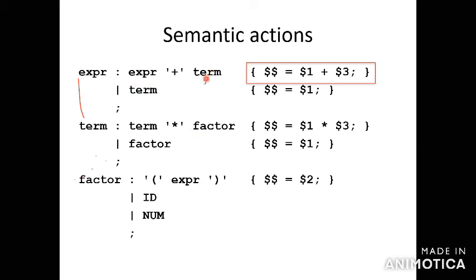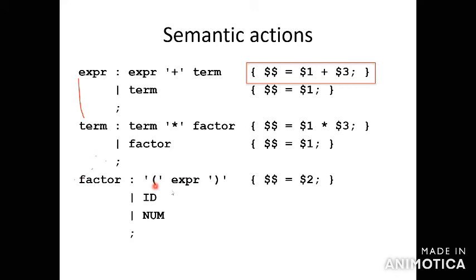So for expression plus term, $$ will be equal to $1 plus $3. Here for term, $$ will be equal to term. So term is for only one thing. So $$ will be equal to $1 into $3. $$ will be equal to $1. Here for factor expression, the open bracket is indicated as one symbol, that is 1. The expression is 2, and here 3.